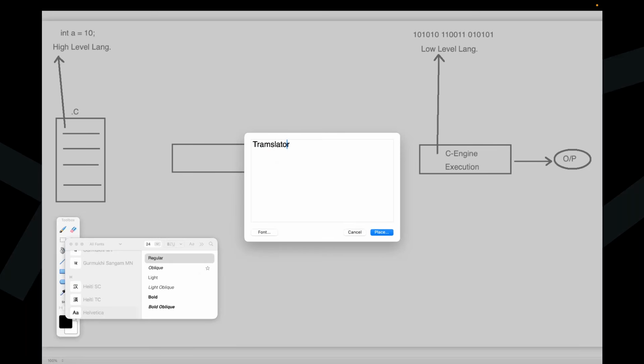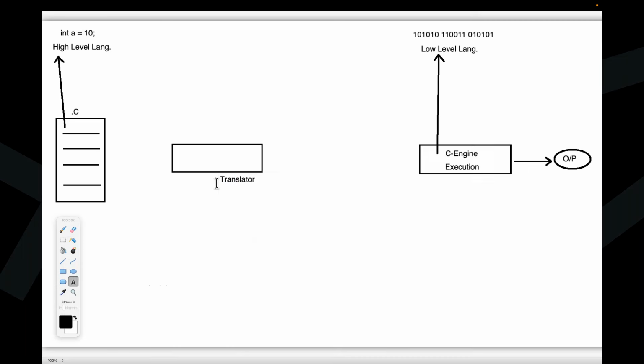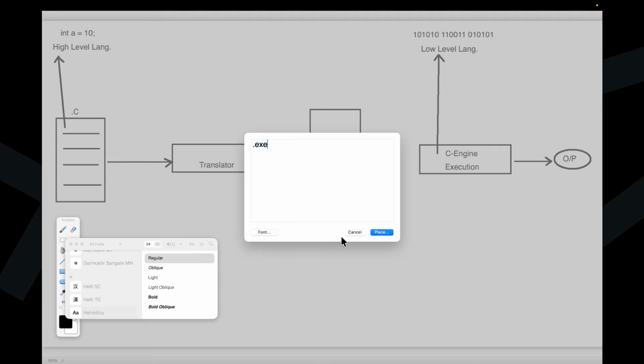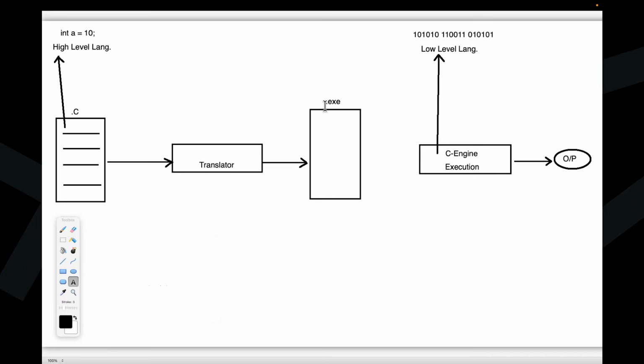We are going to provide the C program to the translator. It will translate the program from high level code to low level code. Now we get this low level code, and we want it in the form of a separate file. That file might be an .exe file, which contains the directly executable code.